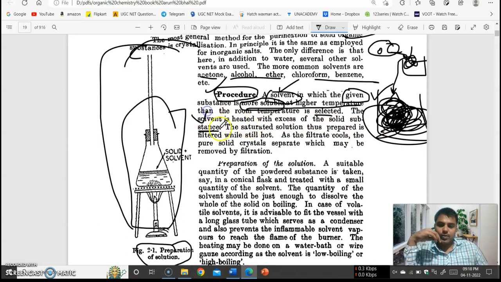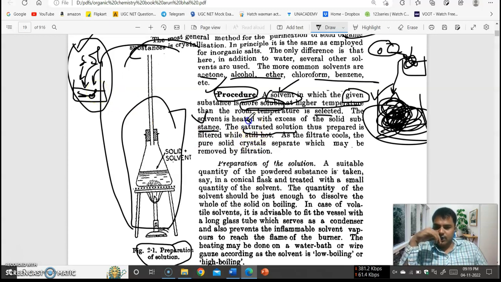The solvent is heated to make a saturated solution. Saturated means the solute concentration in the solution is adequate. If we add the solute, the adequate solute particles are there in the saturated solution, so because of that we call it a saturated solution.